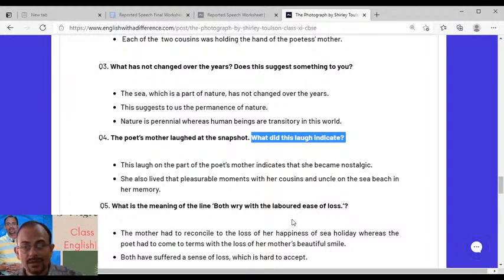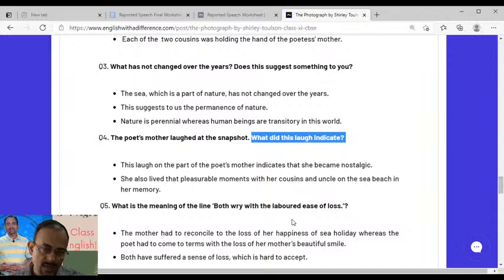You've got to write that she lived those pleasurable moments with her cousins and uncle. Of course, the uncle was not a part of the photograph; he was taking the photo on the sea beach, in her living memory. So this is what should be part of your answer. First, you write the value point, the nostalgic point.